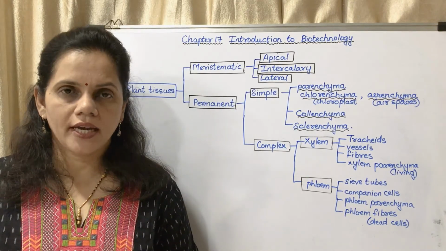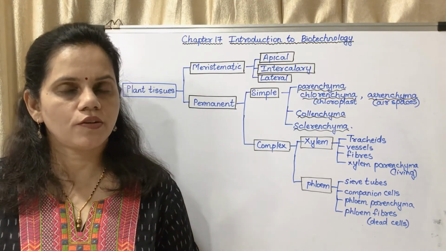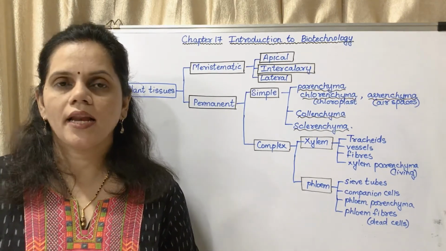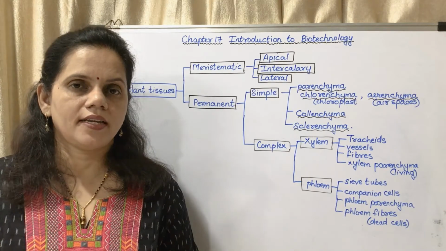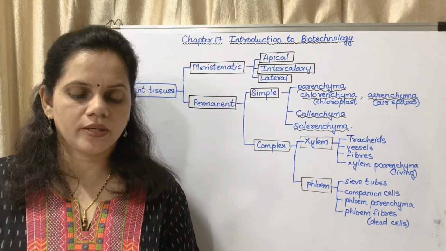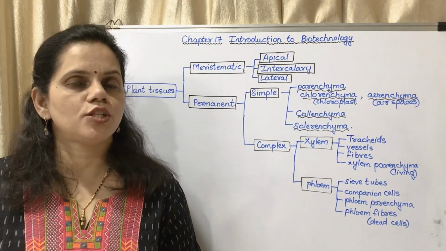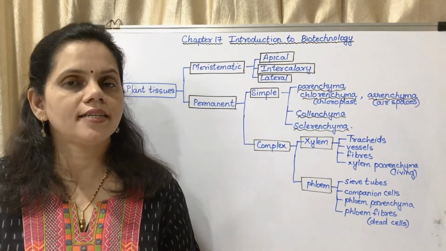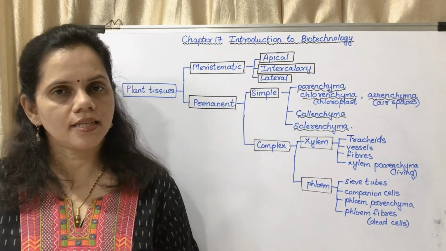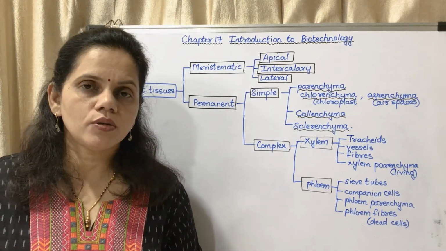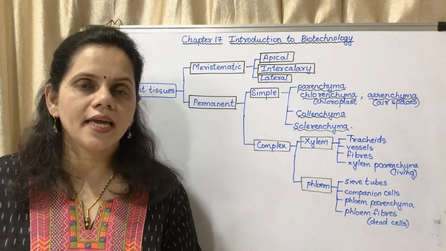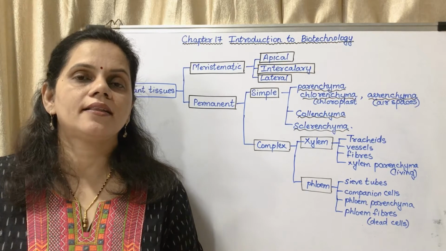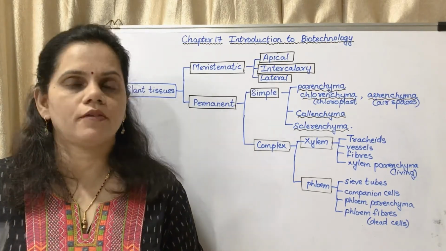Now, according to location, meristematic tissue is of three types. The diagram given below, figure 17.4, and the table towards the right, it is a very important question, a 3-mark question. Apical meristem is towards the tip of the root or the stem. Function: it increases the length of the root and the stem. So, the length of the root and the length of the stem increases due to apical meristem, which is present at the tip of the root and the tip of the stem.